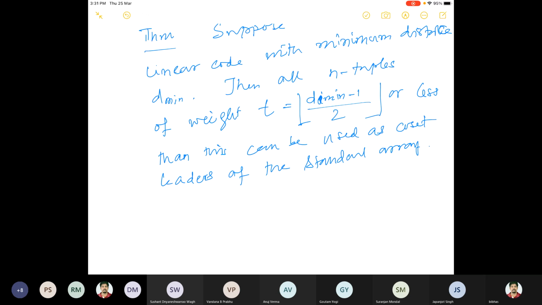So if the strings whose weight is t or less than t, they can be used as the coset leaders.